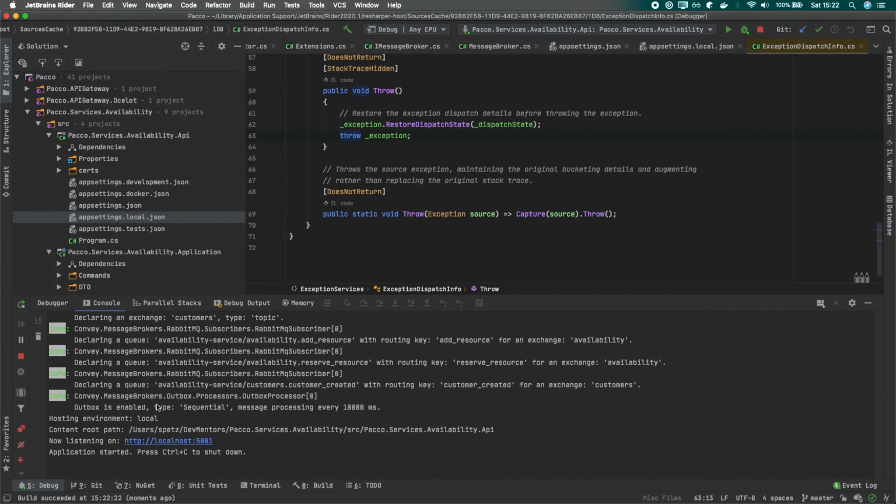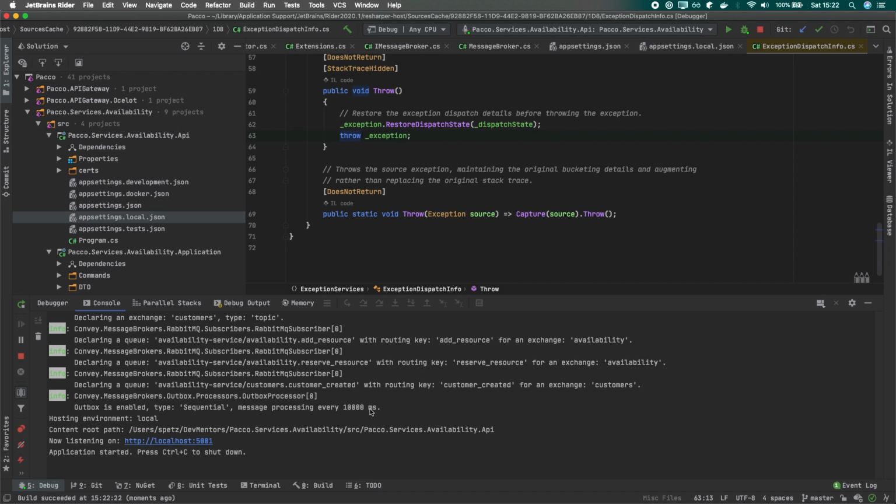Okay, so now if we will try to publish the message, let's say on the availability, once we actually want to, let's say, reserve the resource or create a new resource, the message, the integration event that comes right after we process the handler should not be published immediately, right? Yes. So we should see some delay between the actual command processing and the message that was delivered to the RabbitMQ exchange.